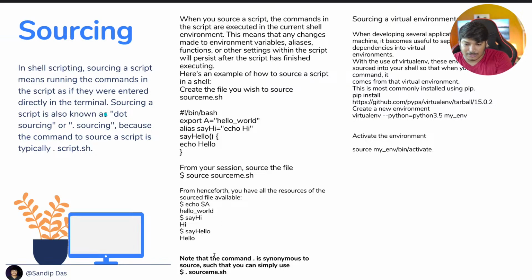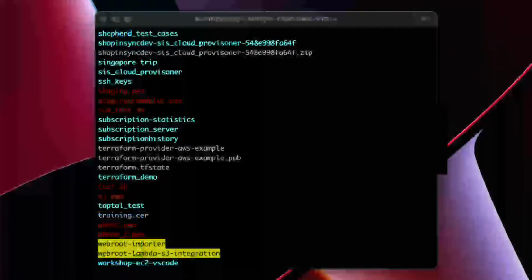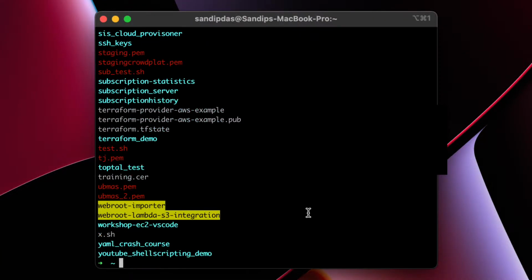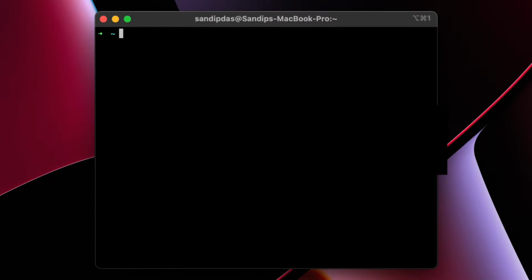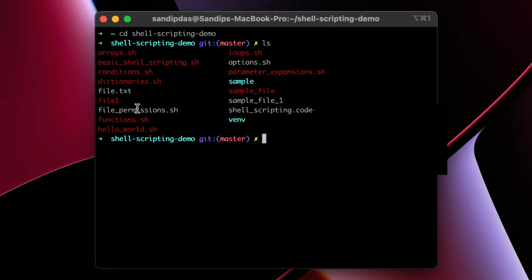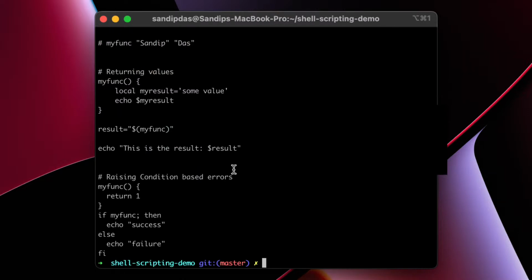Let me quickly do that. So this is the shell. Suppose we go to the shell scripting demo folder. Let's clear the screen and go to shell demo. I think this is the one. See, there are a lot of array, loops, and functions examples. Let's cat functions. This is a pretty basic example, my function.